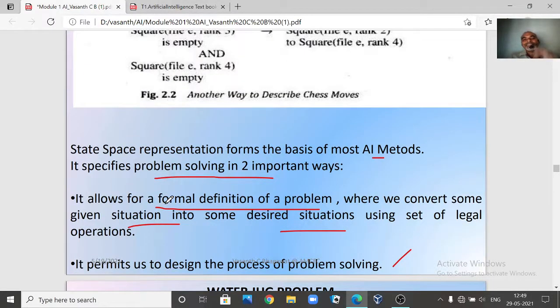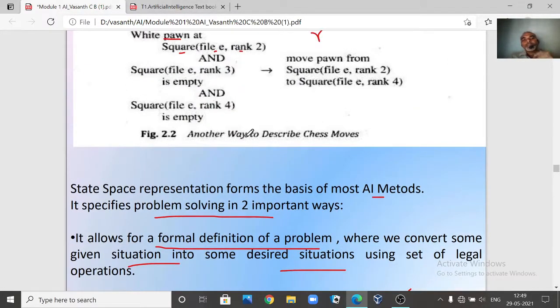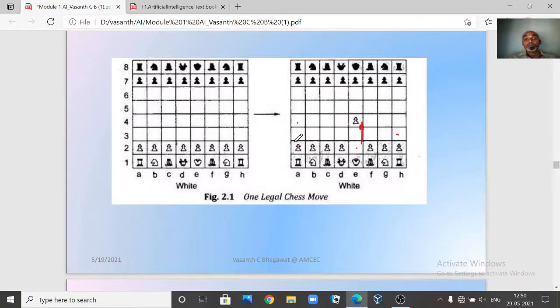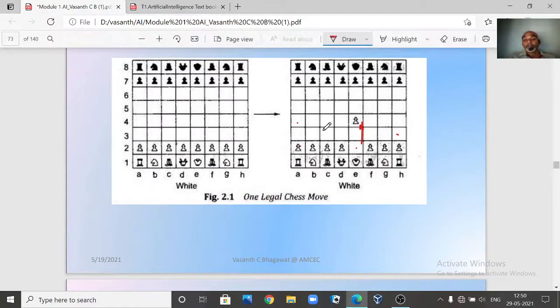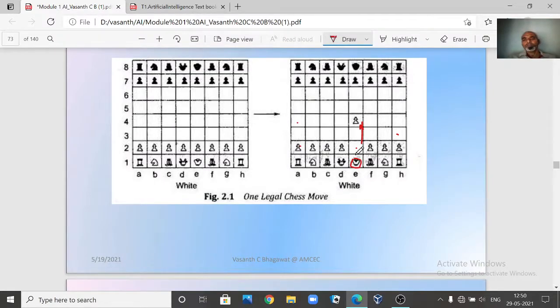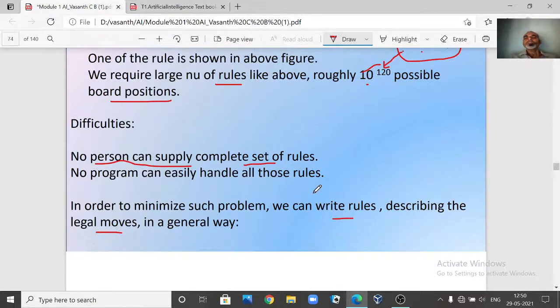So how are we going to say what the initial configuration and goal configuration are? Checkmate. When will it be checkmate? You have to analyze. We are not analyzing completely because it is very complicated. In this board configuration, how can check and mate happen? When your king is under check and mate, you have to see so many configurations. We have to keep on writing all the rules for that. Clear? So this is one example.